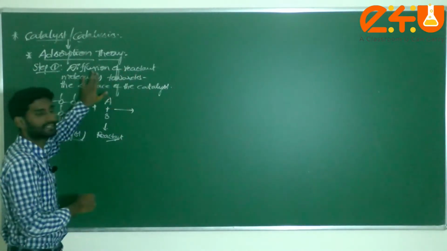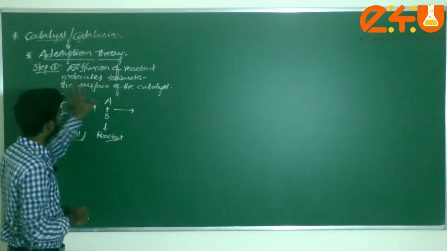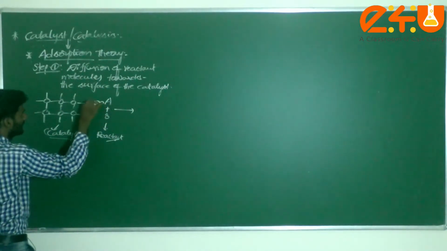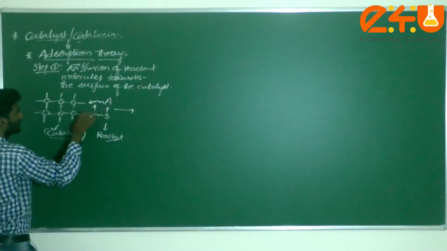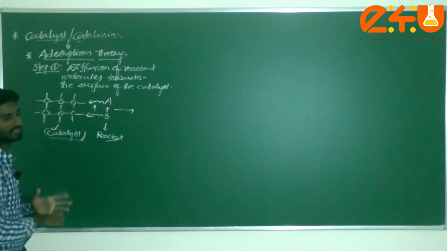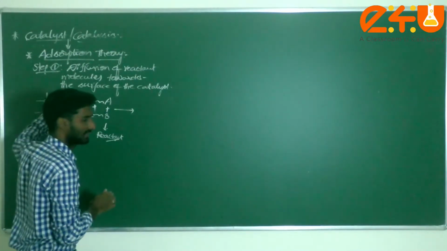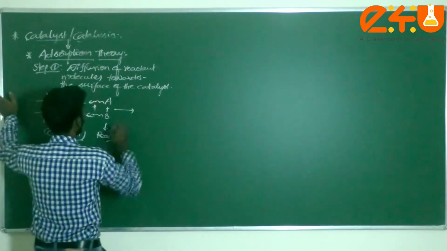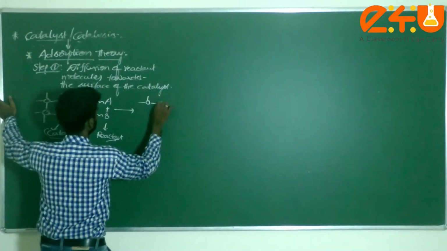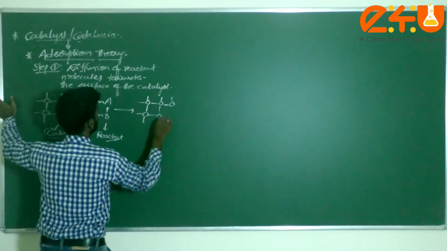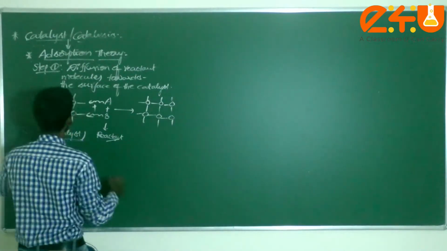Diffusion of reactant molecules towards the surface of the catalyst. This is the reactant. Slowly these reactant molecules are diffusing towards the surface of the catalyst. When diffusion takes place on the surface of the catalyst, how will it be? Up to here I wrote the same. Now what is happening here?